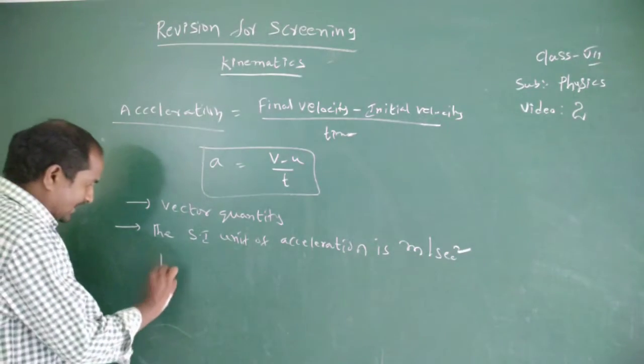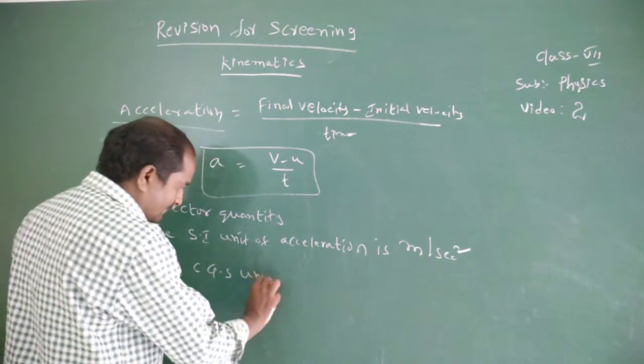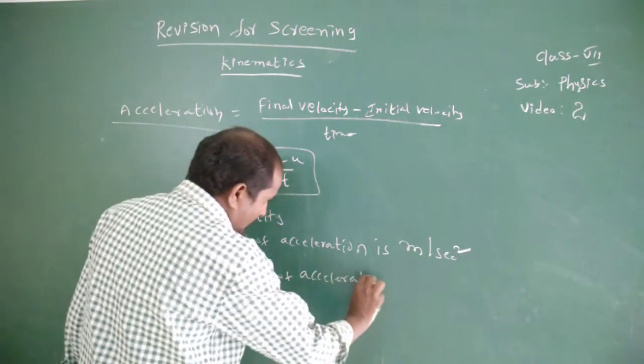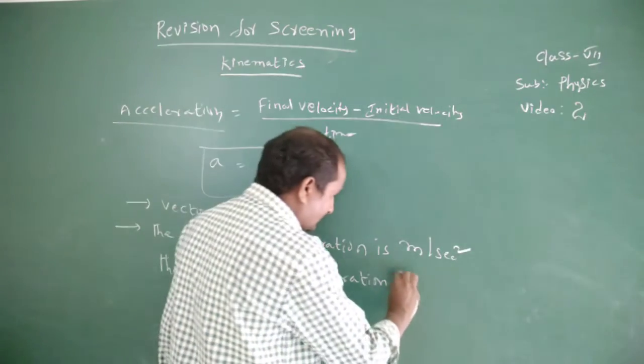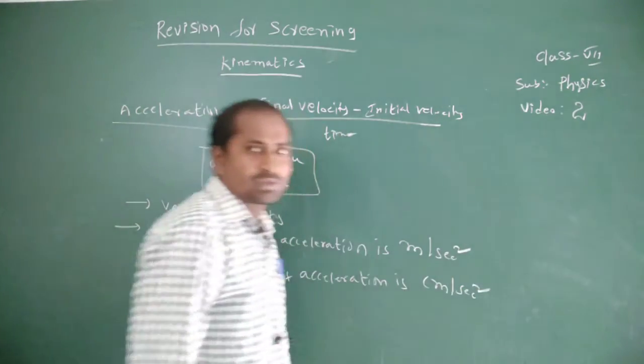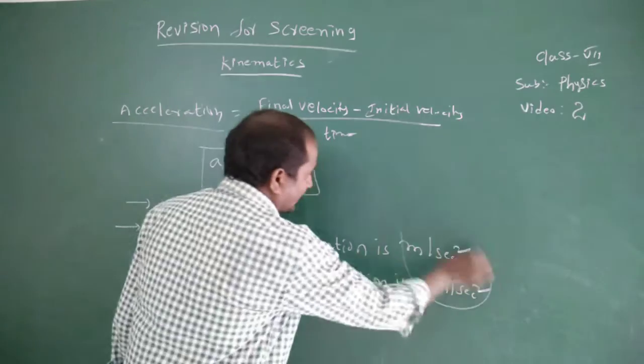The CGS unit of acceleration is centimeter per second square. These are the units for the acceleration.